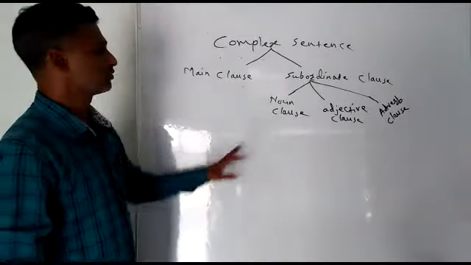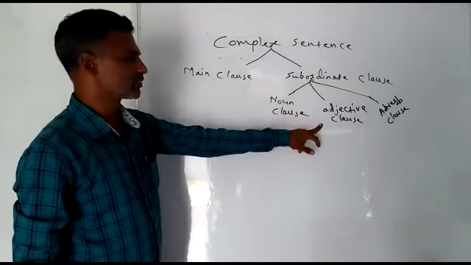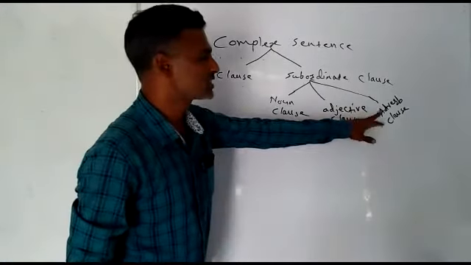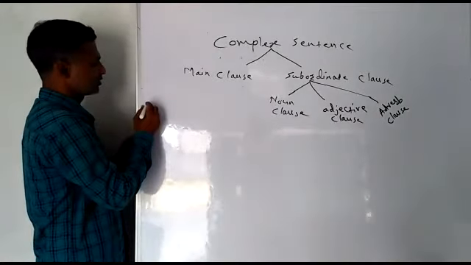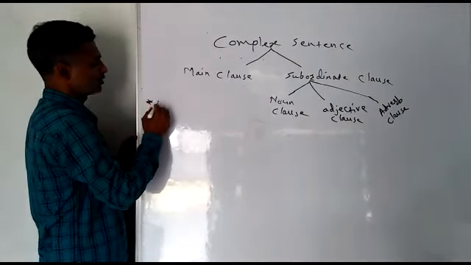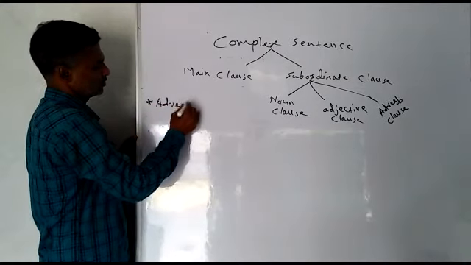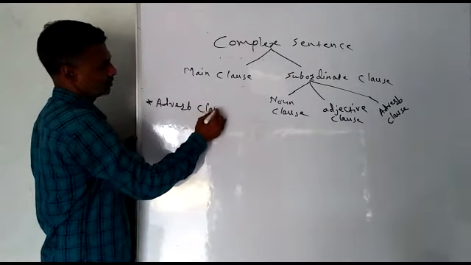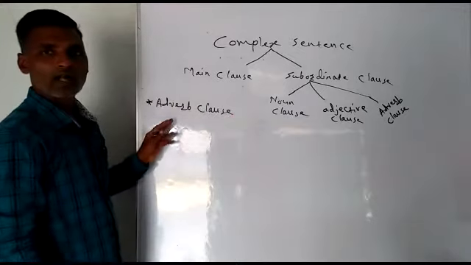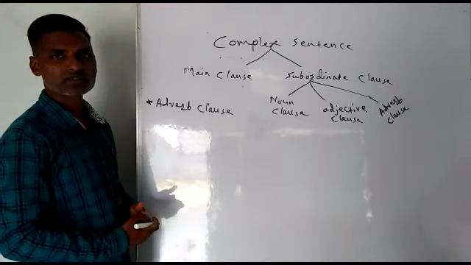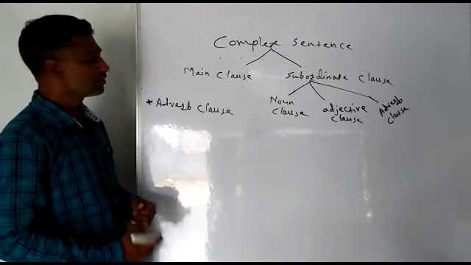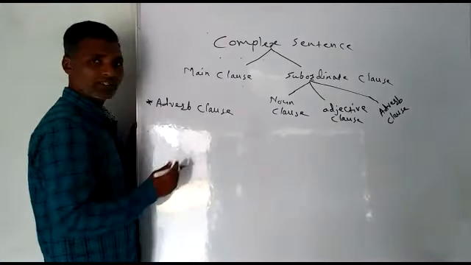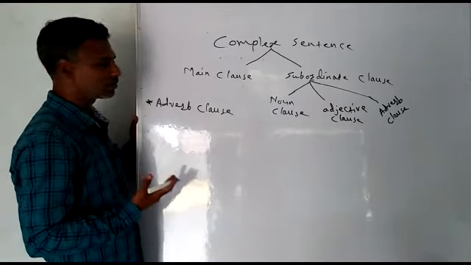Now students, we have seen noun clause, adjective clause. Now let us see adverb clause. What is an adverb clause? An adverb clause also works as an adverb in a sentence. There are types of adverb clauses.